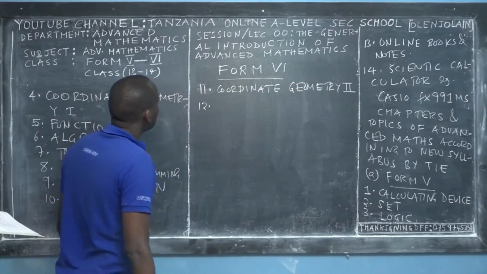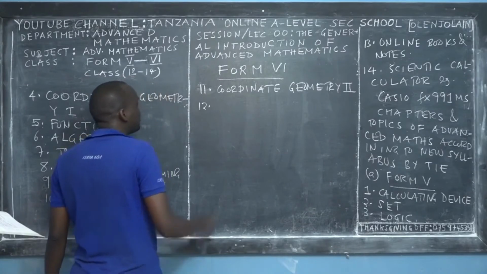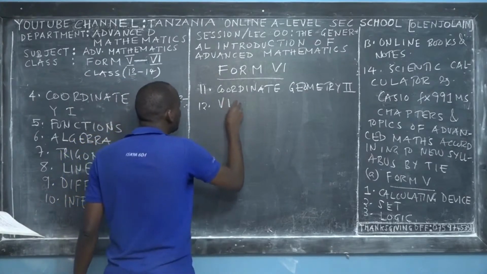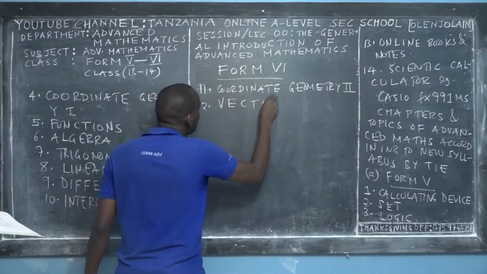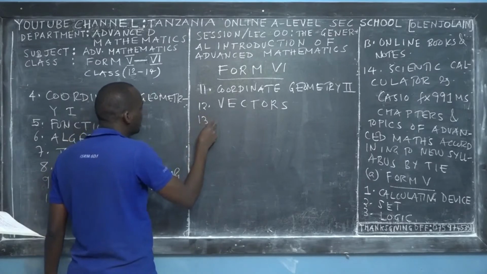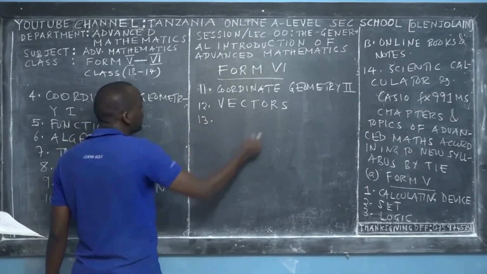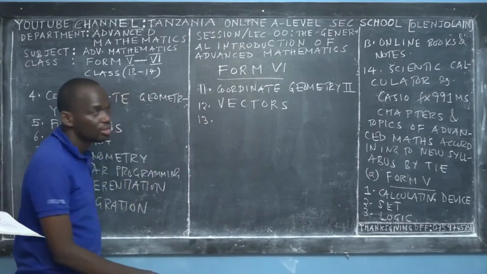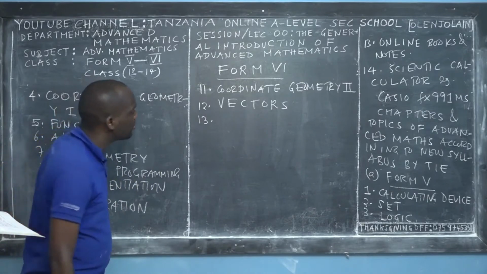So the next topic after coordinate geometry, according to the syllabus, is vectors. And vectors have been simplified compared to what we learned before, because you don't learn vector planes, and you also don't learn vector equations of the line.